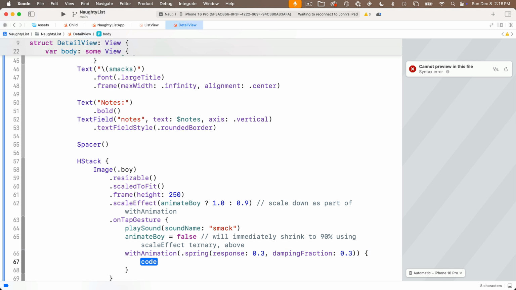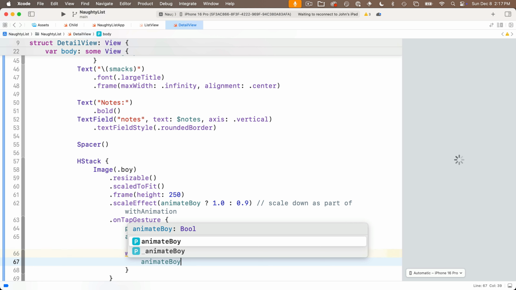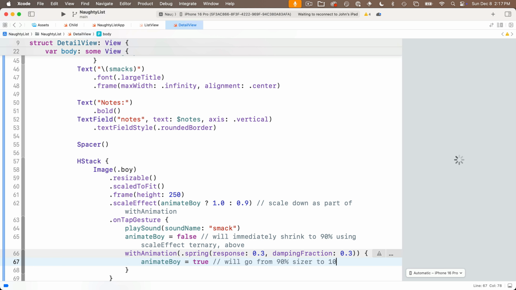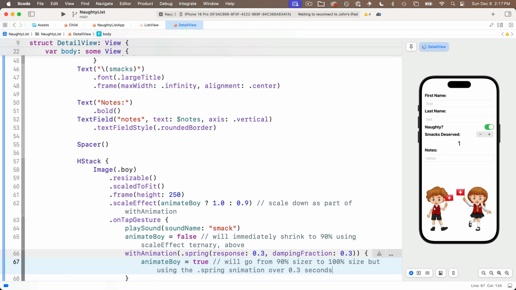Now response and damping fraction are sort of physics settings. Response is the stiffness of the spring. A value of 0 is an infinitely stiff spring, so not springy at all. The damping fraction is drag. We messed around with these options previously. 0.3 and 0.3 is a nice spring effect. Inside the curlies, we're going to set animateBoy back to true, so we head from 90% back up to 100% as we animate. I said down here that it takes 0.3 seconds. That's not entirely true. It's really based on the physics settings, and they're not directly correlated to a seconds value in here. But this is going to work fine.